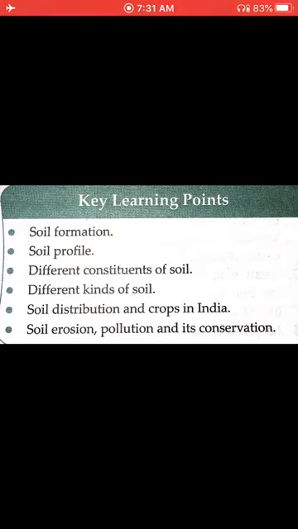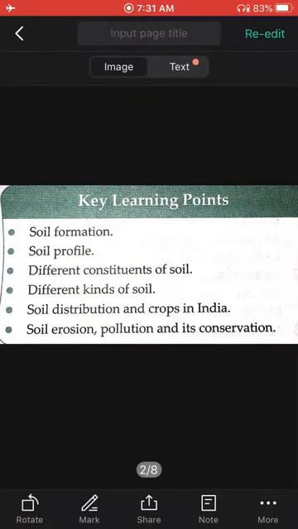So, first, before starting soil formation, we must know what is soil. Soil is the minute particles of the upper surface, the upper crust of the earth, which we see, in which we plant trees and do construction of buildings. That is the upper part of the surface of the land, made up of small pebbles, crushed humus, and withered rock. All those things together are known as soil.